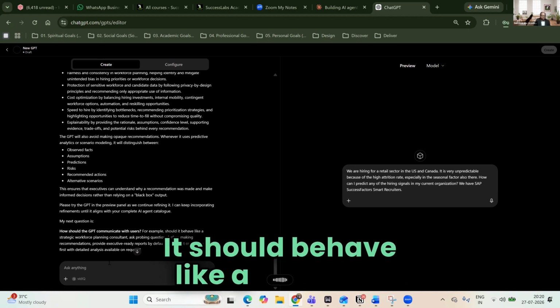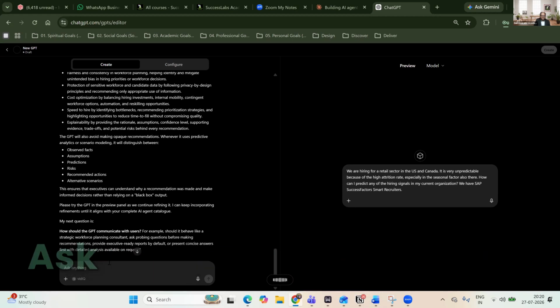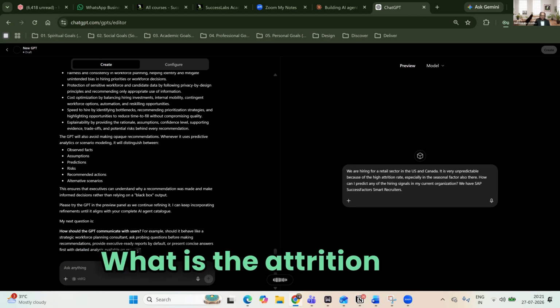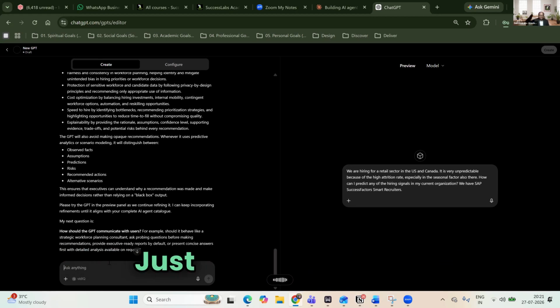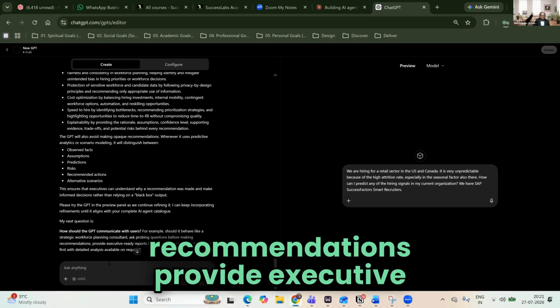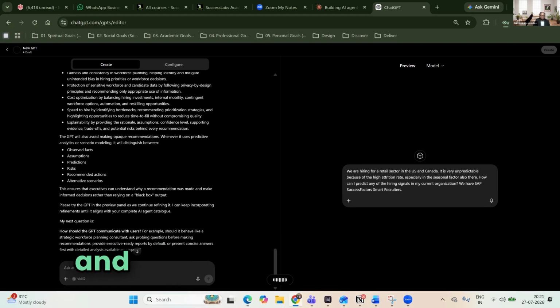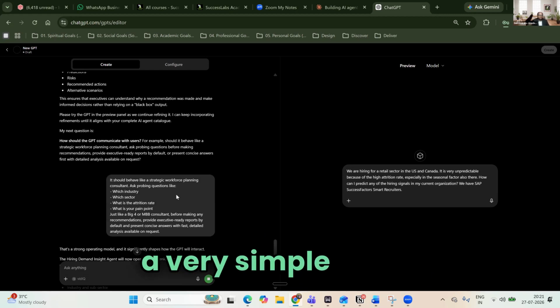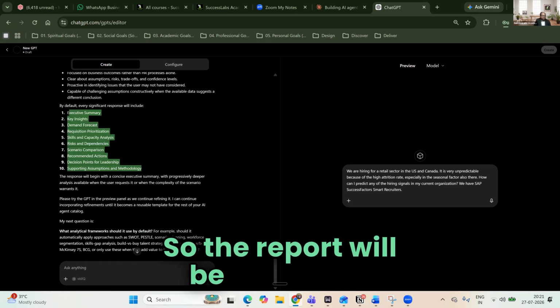It should behave like a strategic workforce planning consultant, asking probing questions like which industry, which sector, what is the attrition rate, what is your pain point, just like a Big Four or MBB consultant, before making any recommendations. Provide executive-ready reports by default and present concise answers first, with detailed analysis available on request. So this is a very simple thing. Yes, so the report will have all of these things.